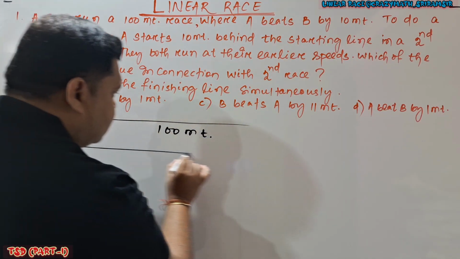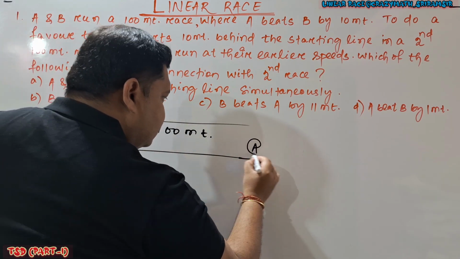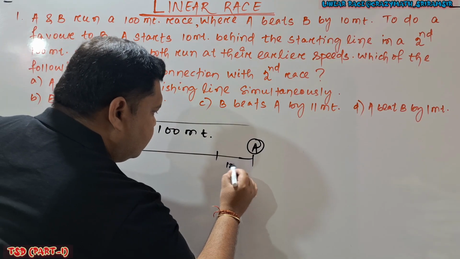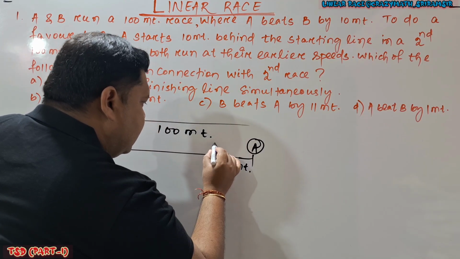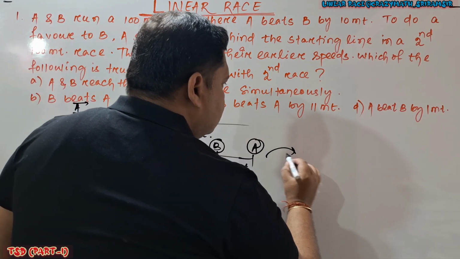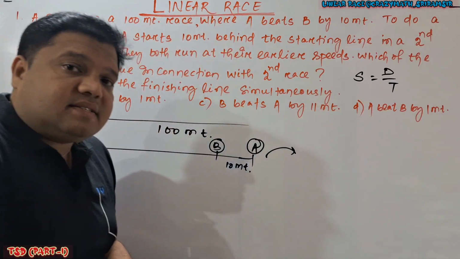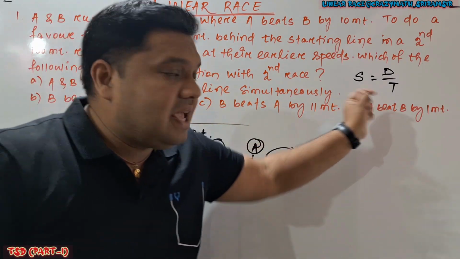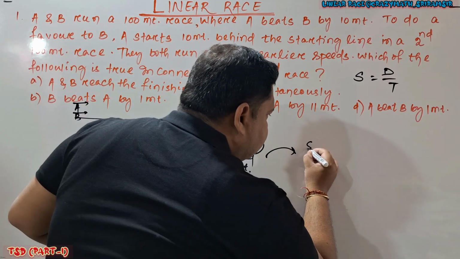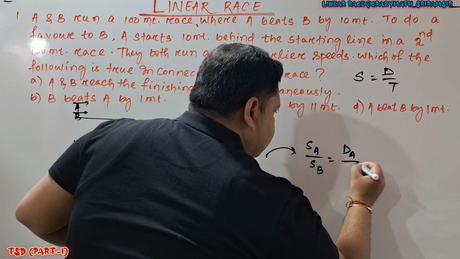Okay, I will draw another diagram. Track length I already know, 100 meter. When A reaches here, the finishing line, B is 10 meter behind, because here it is given that A beats B by 10 meter. So here I can apply the formula. Speed is equal to what? Distance by time. And we already discussed that under linear race, time is constant. So speed is directly proportional to distance. So here I can apply the formula SA by SB, that is equal to DA by DB.